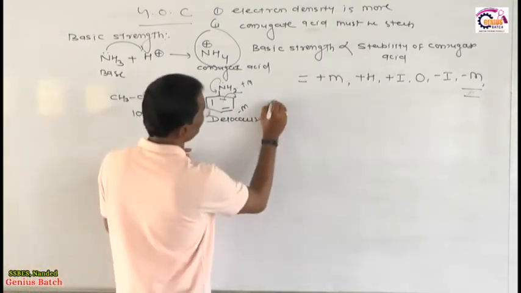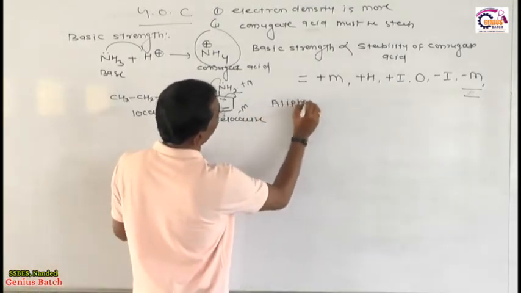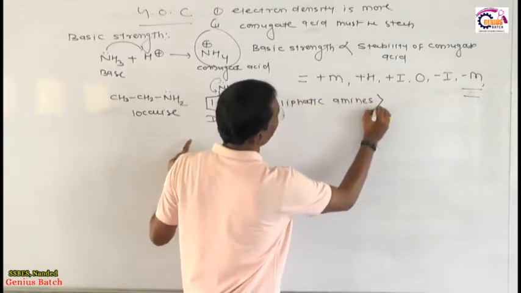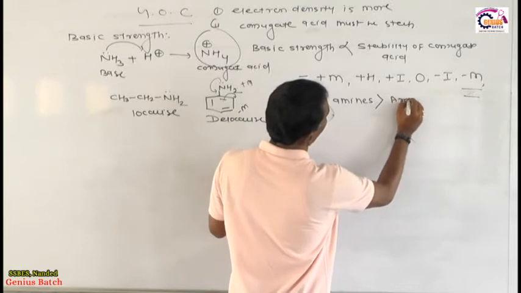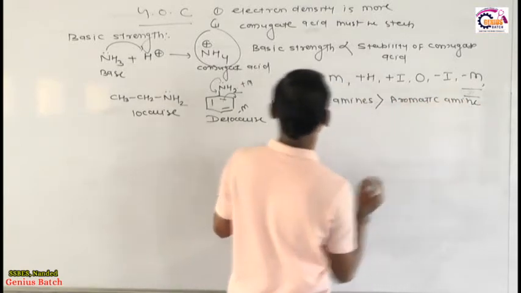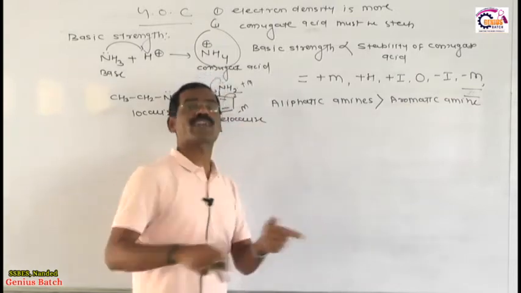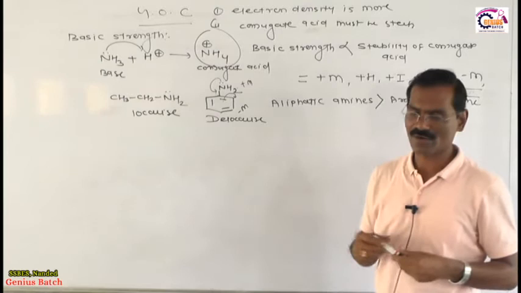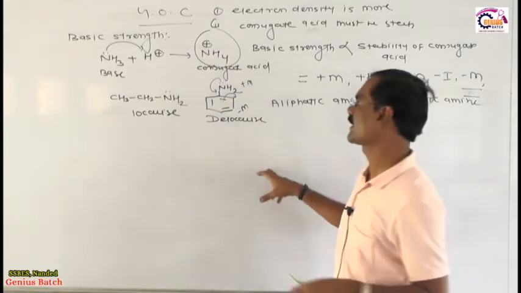So my friends, what is the conclusion? The conclusion is this, write down in your notebook: aliphatic amines are always more basic than aromatic amines. इसका मतलब क्या हुआ? Localized electron is always more basic than delocalized electron. Delocalized means when the electron is involved in resonance. So this is the final conclusion.